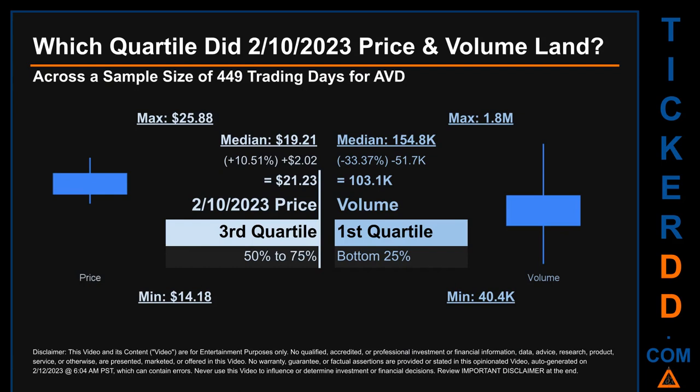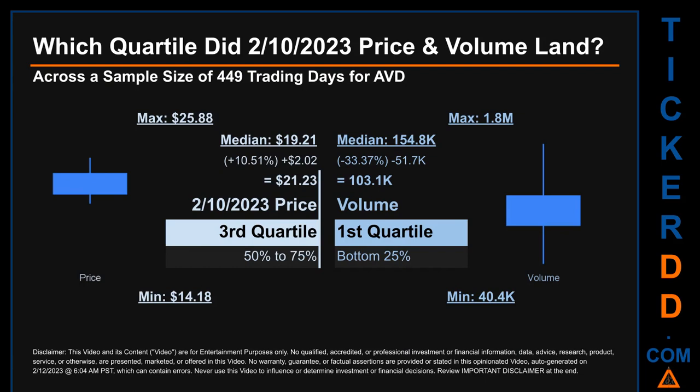The day's volume landed within the first quartile, at the bottom 25% of all sampled daily volume, which saw a max daily volume of 1.8 million and a minimum of 40.4 thousand. Quartiles tell us about the spread of a data set by breaking that data set into quarters, just like how the median breaks the set into half.